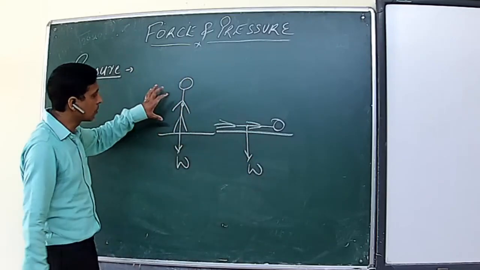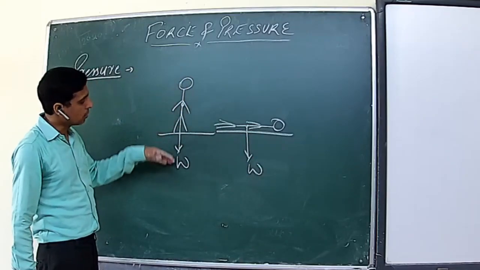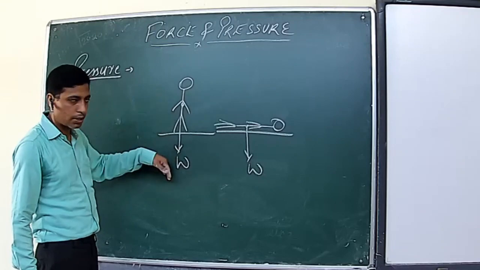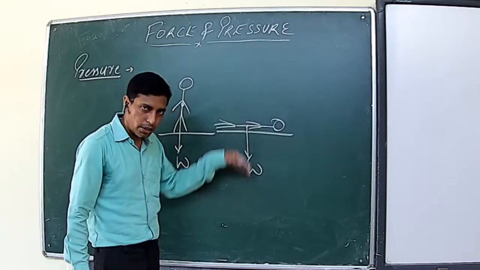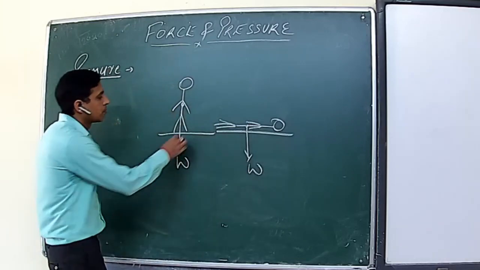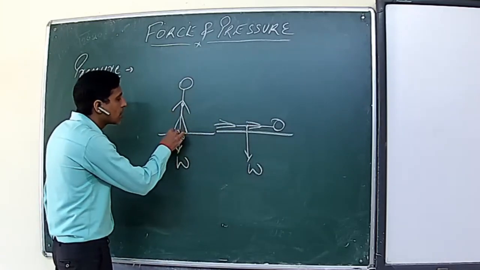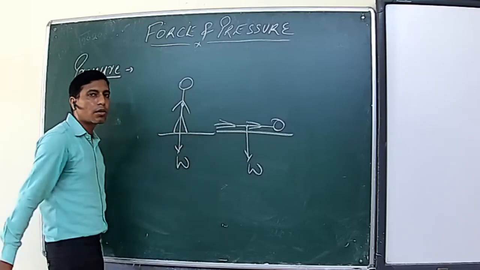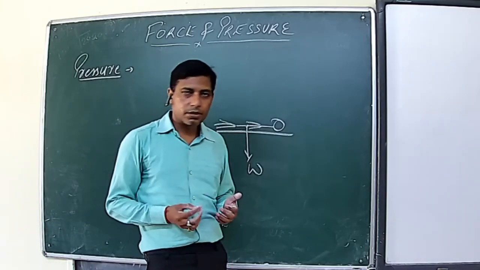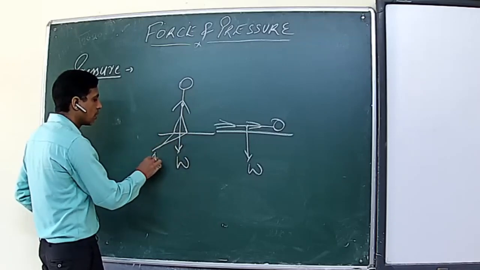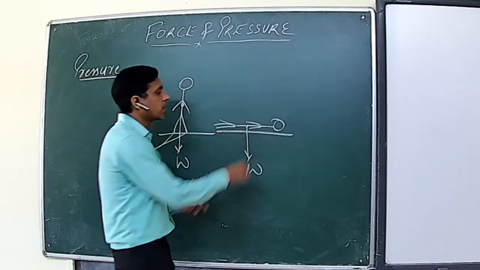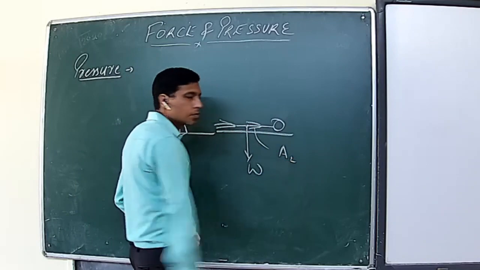When he is standing, suppose his weight is W, so he is exerting a force equal to the weight in the downward direction. While lying down also, he exerts the same force, his weight, in the downward direction. But here the surface area of contact will be equal to the sum of the area of the feet, let it be A1, and here the surface area of contact is A2.